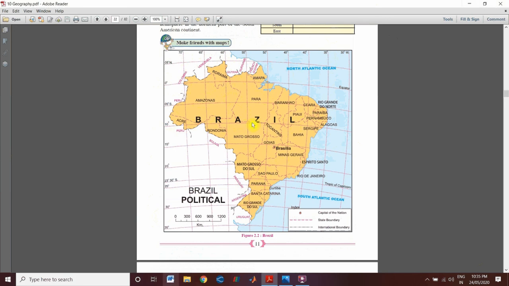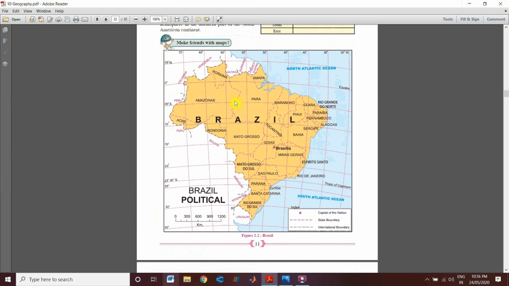in the northern part of the South American continent. Now this is the equator, so the equator passes a little to the north of Brazil, so this part of Brazil is in the north, and from here till here it is in the southern hemisphere. I said that it also lies in the western hemisphere.